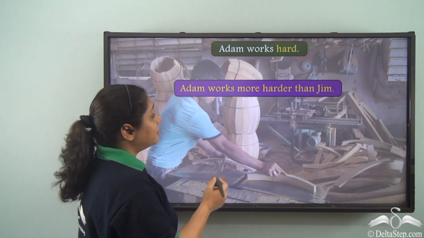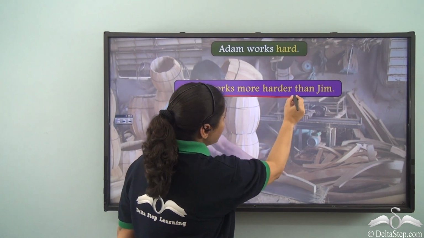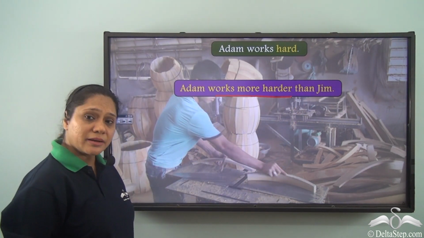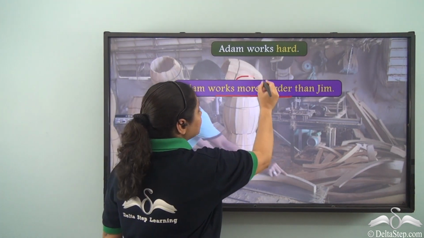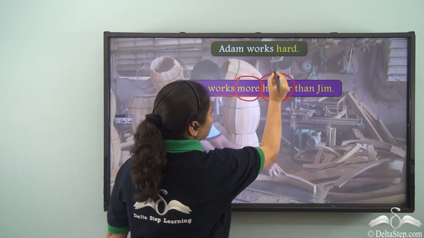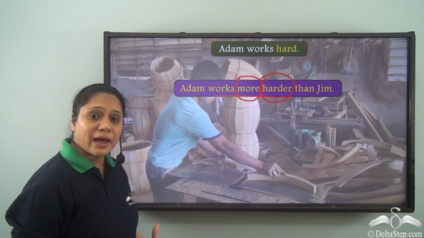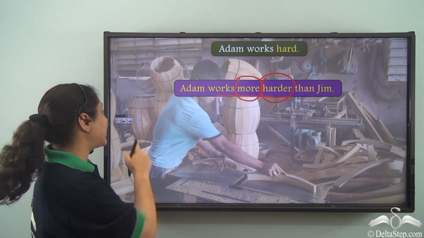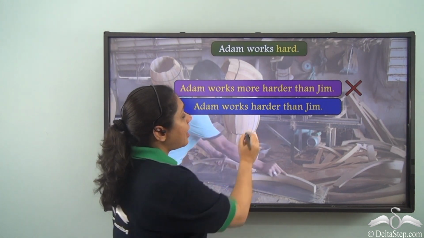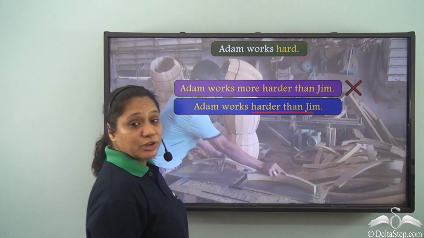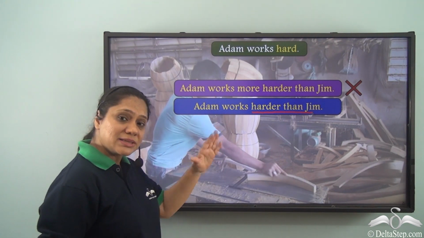But can we say works more harder than Jim? Is that correct English? No, we cannot use more as well as harder. We cannot use two comparative forms at the same time. Our correct sentence would be Adam works harder than Jim. We do not need to use more in this case.